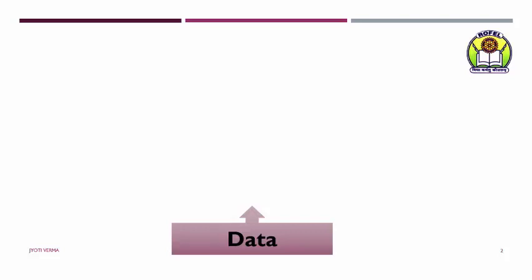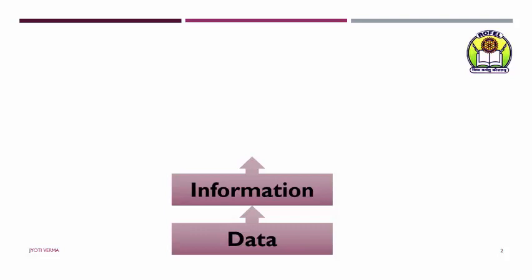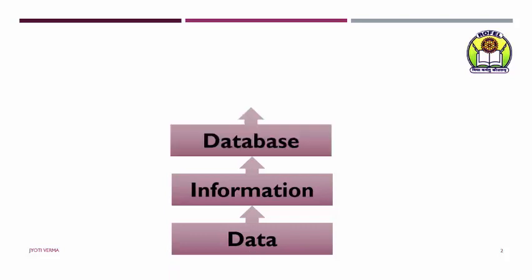So when you give some meaning to the data, then that data is called information. If we collect information regarding a particular entity, then that collected data is called a database.